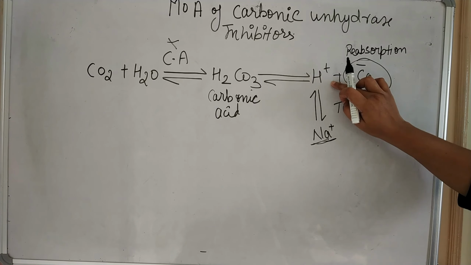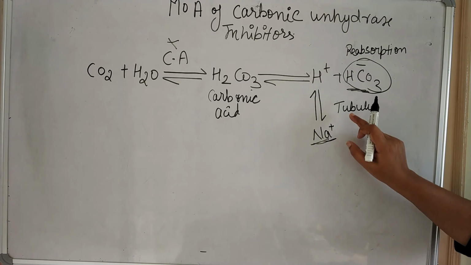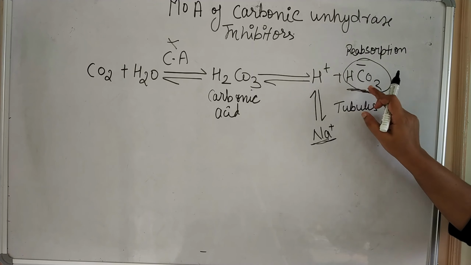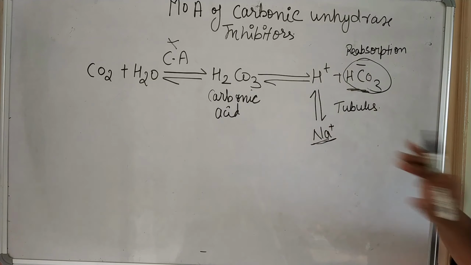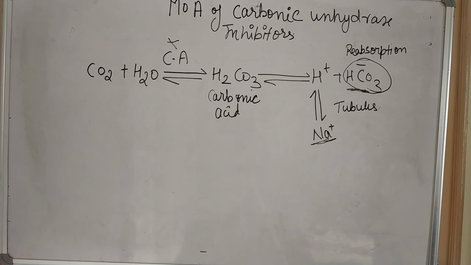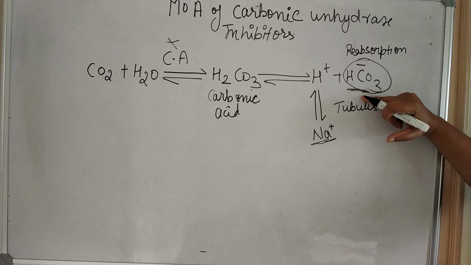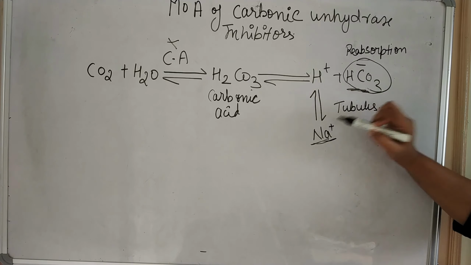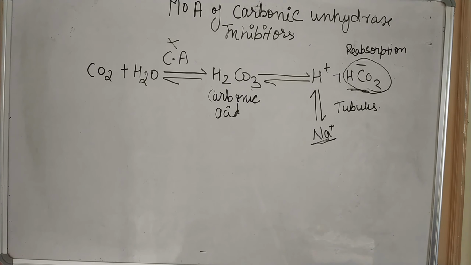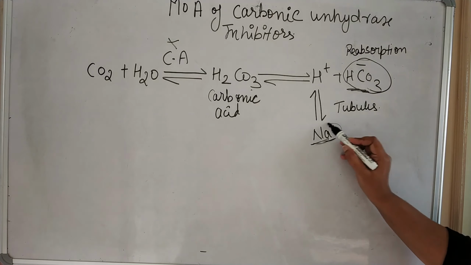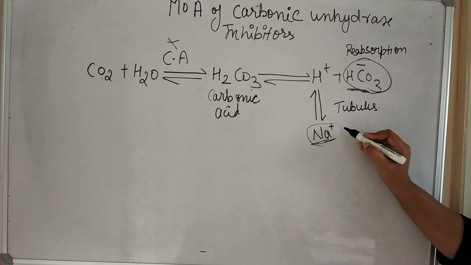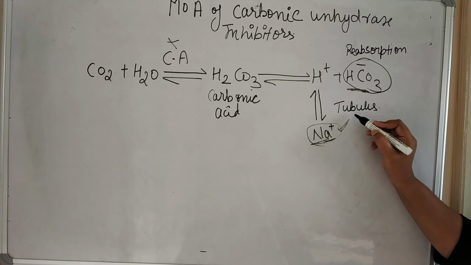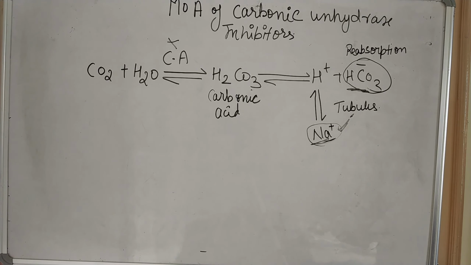So H plus is not available for sodium exchange in the tubule, and the bicarbonate ion is conserved. In this way, the accumulation of bicarbonate ion will block the exchange of H plus and the sodium ion, so it inhibits sodium reabsorption in the tubule.